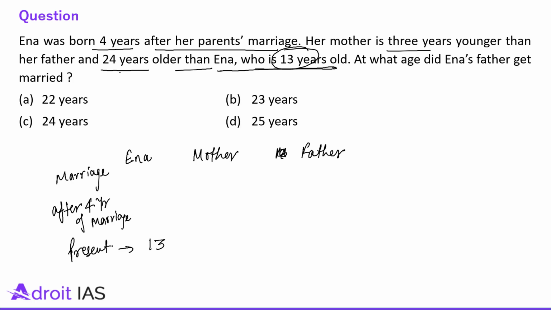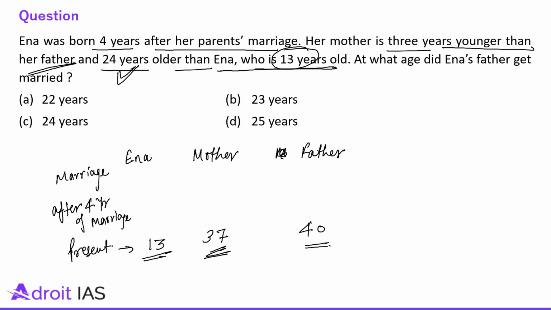So Anna's mother is 24 years older than Anna. So 24 plus 13 is what? 37, right? And Anna's mother is 3 years younger than her father. It means her father is 3 years older than her mother. So 37 plus 3 is 40. So at present Anna is 13 years old, her mother is 37 years old and her father is 40 years old.